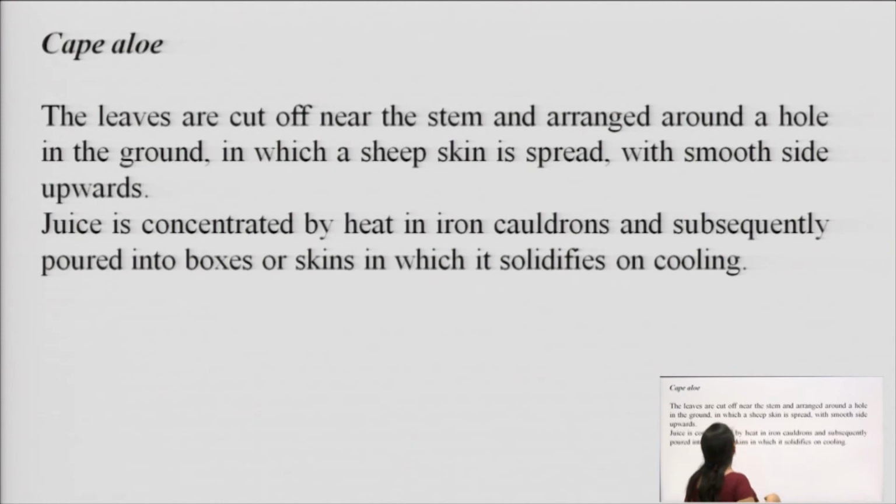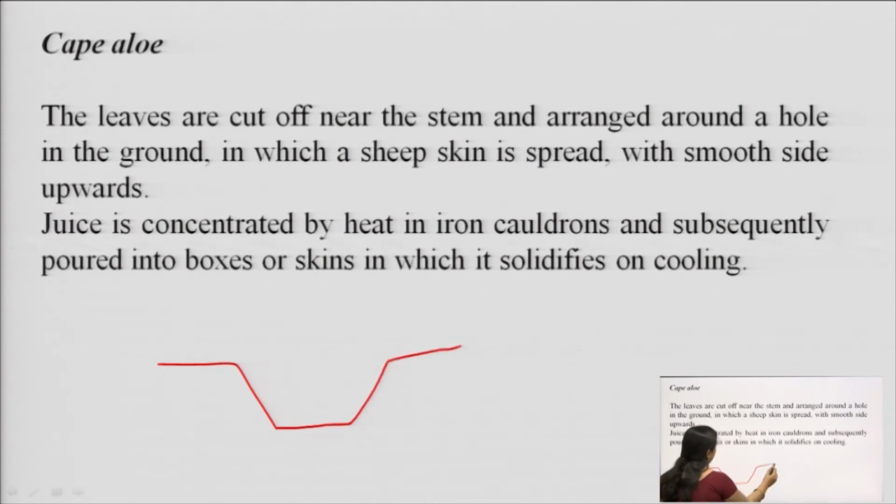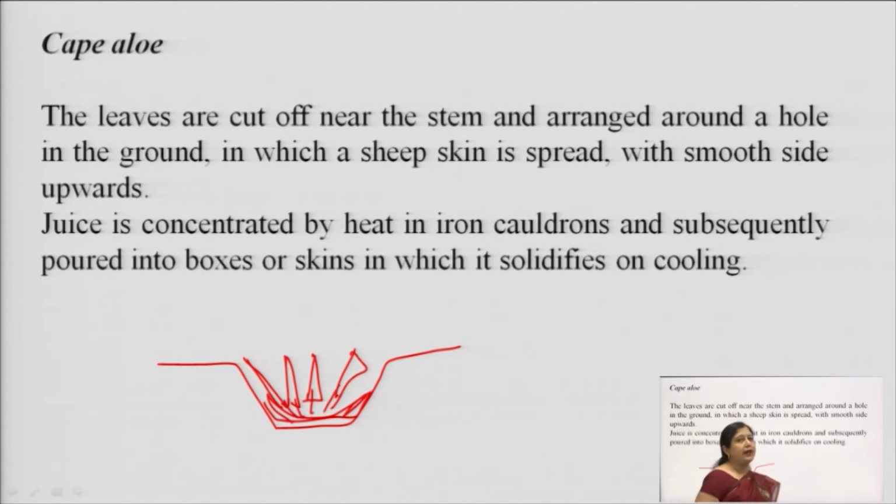And the fourth variety is Cape aloe, also known as alloferox. Here we do the collection by making a circular pit in the ground, and sheep skin is put there. The leaves are arranged in a circular pattern, so that the juice starts getting collected in the sheep skin directly. After it is collected, this juice is transferred to an iron cauldron.